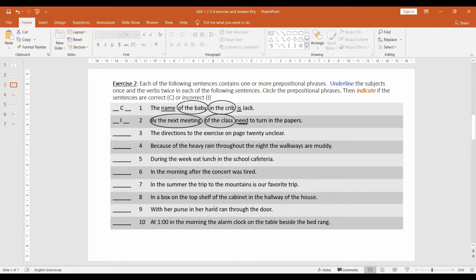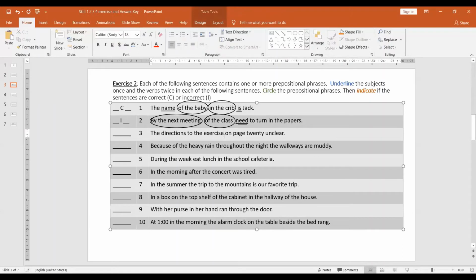Okay, let's move on. Number 3, the directions to the exercise on page 20 unclear. The directions is the subject and there is no verb.